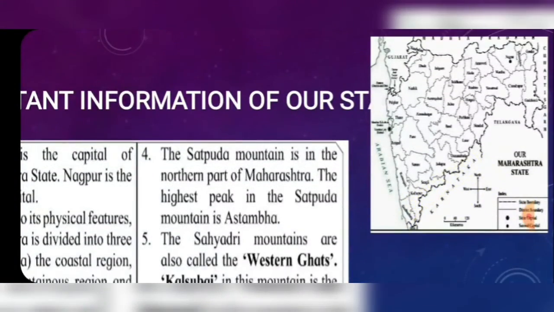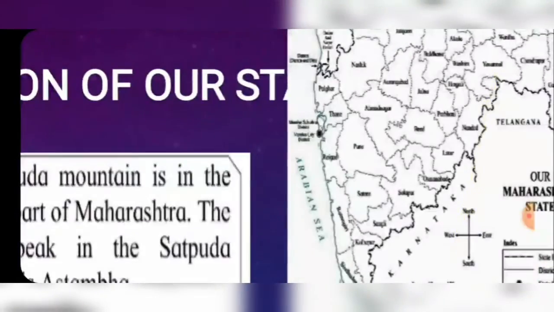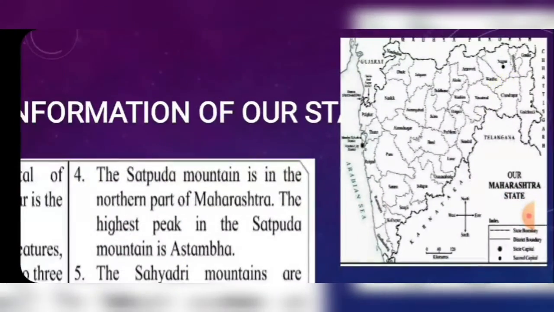This is a physical map of Maharashtra. You can see the state boundary, district boundaries, the state capital and second capital. Besides, you can also see the neighboring states of Maharashtra.